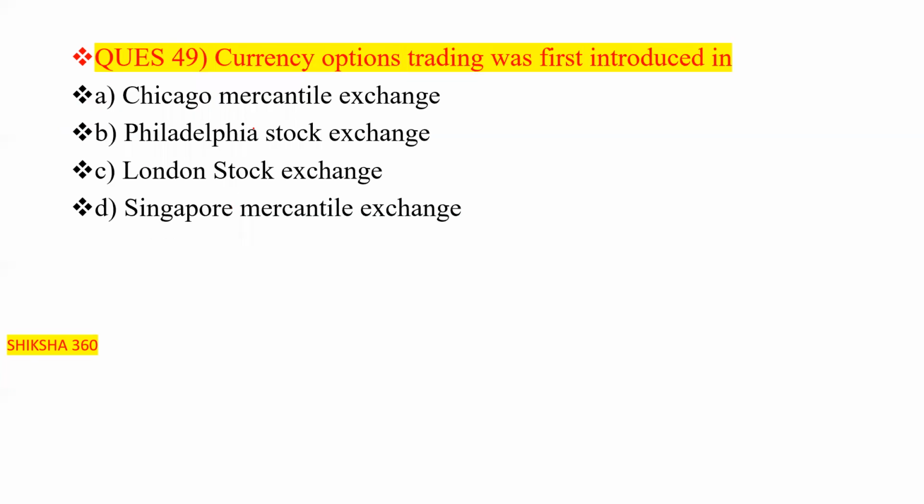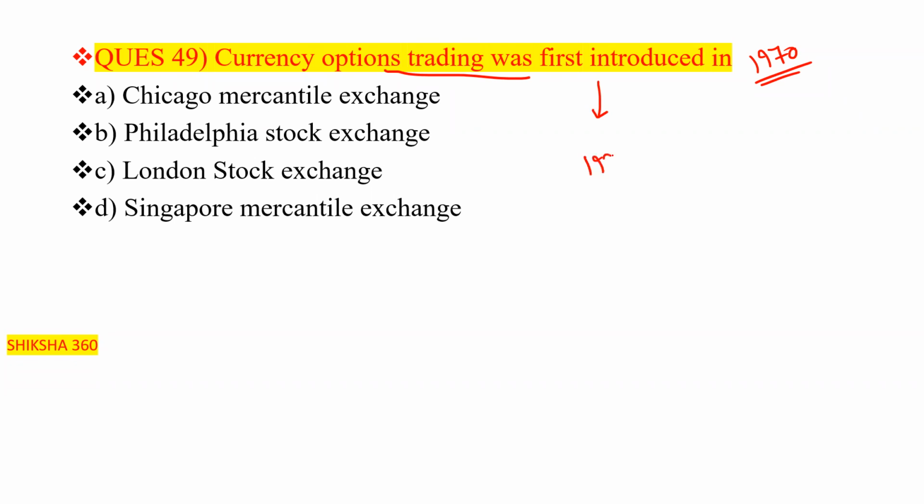Now move to the next question. Currency option trading. I have already discussed this. Currency option trading was first introduced in which year? 1970. It was first introduced in 1970.